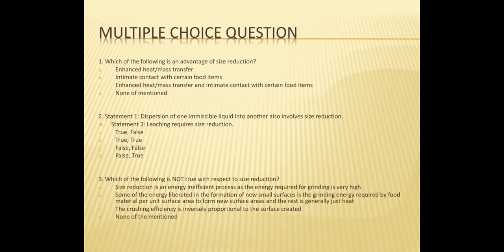So the first question is, which of the following is an advantage of size reduction? Enhanced heat and mass transfer, intimate contact with certain food items, enhanced heat and mass transfer and intimate contact with a certain food item, or none of the mentioned. So the answer is C, that is enhanced heat and mass transfer and intimate contact with a certain food item.